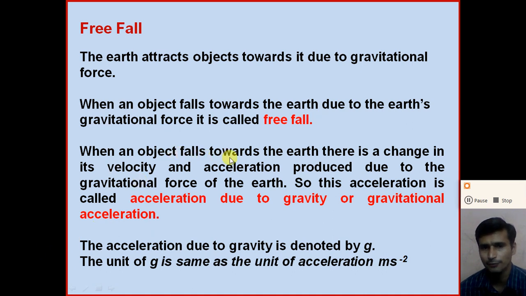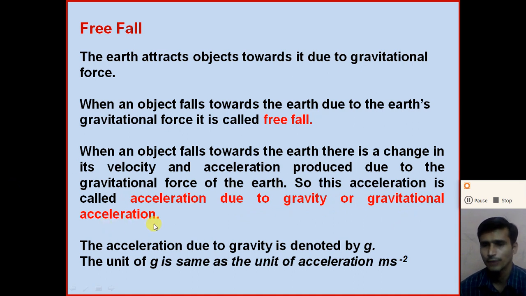So when an object falls towards the earth, there is a change in its velocity. When the object freely falls towards the earth, its velocity will change. We can say that its velocity continuously increases with time, and due to this an acceleration is produced on the object. This acceleration is produced due to the gravitational force of the earth, and it is called the acceleration due to gravity, or we can say the gravitational acceleration.